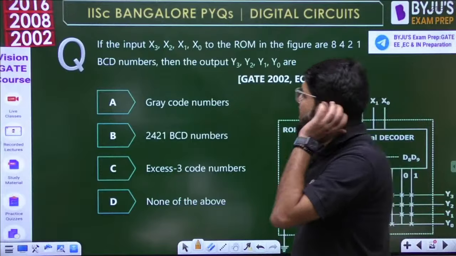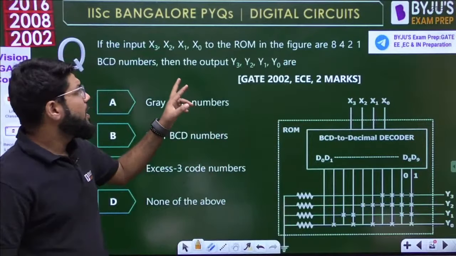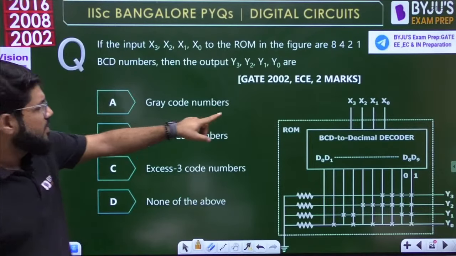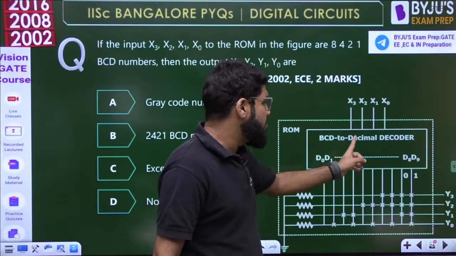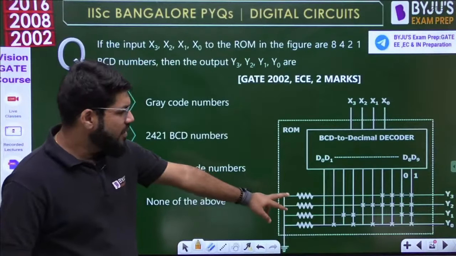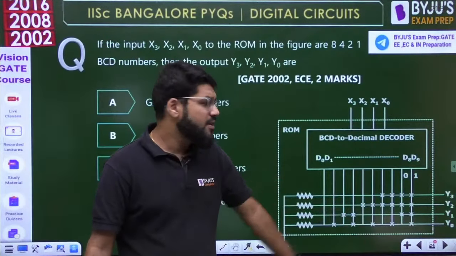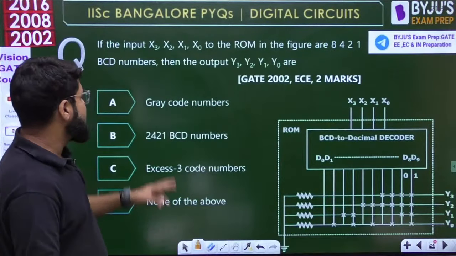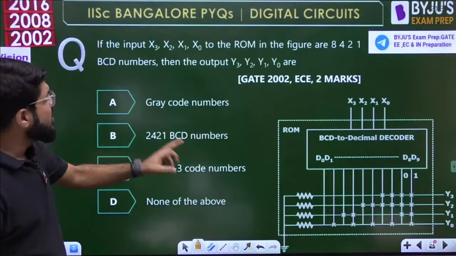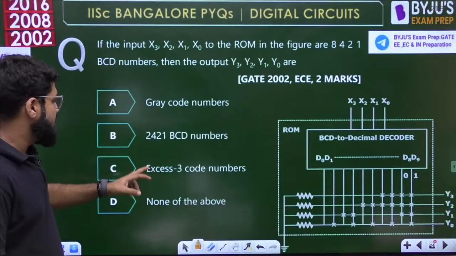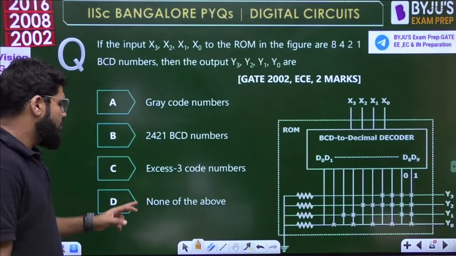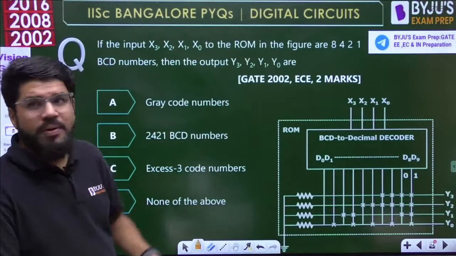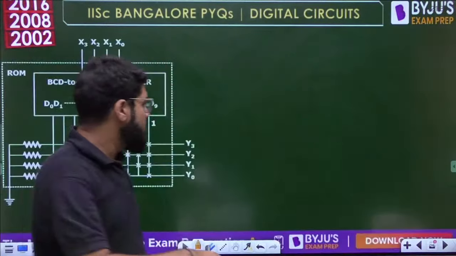If the inputs x3, x2, x1, x0 to the ROM in the figure are 8421 BCD numbers. The input here is BCD and then you have a BCD to decimal decoder, and then some connections as we usually represent in the case of ROM. What is the output Y3, Y2, Y1, Y0? Is it gray code, 2421 BCD numbers, XS3 code, or none of them? It's a decent question, GATE 2002, 2 marks, but a good question based on ROM.